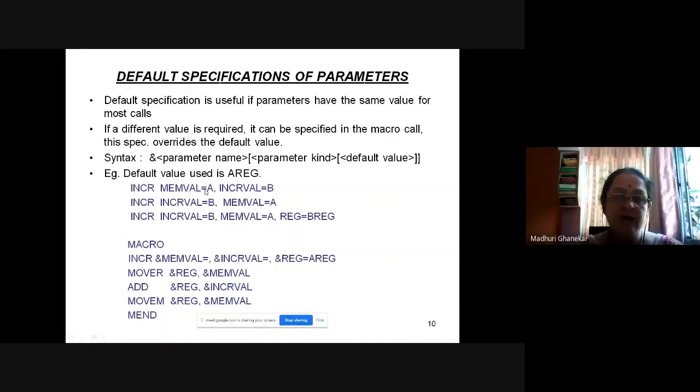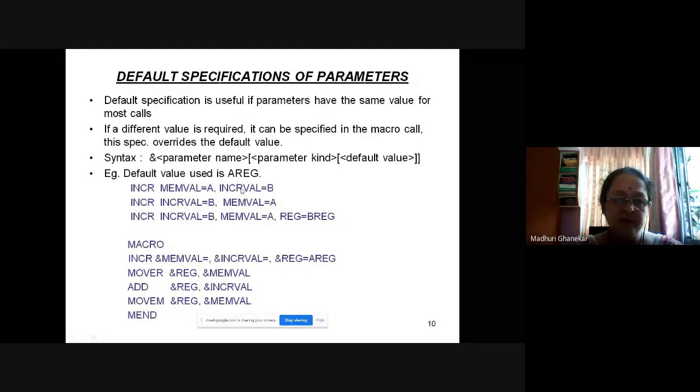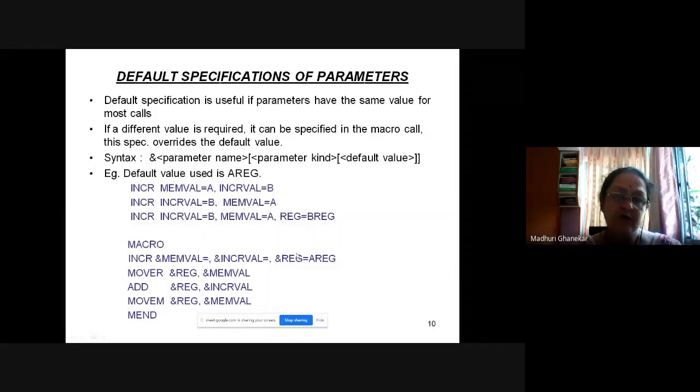If you are declaring 2 parameters in the call, then the third parameter, which is the default parameter, is automatically considered. Okay, so this is perfectly valid that actually the macro requires 3 parameters and you are passing 2 because you have set 1 parameter as default. So that is what is happening in the first 2 calls, and that is also showing you you can alter the sequence of the parameters. So this is allowed in case you are setting the default values.